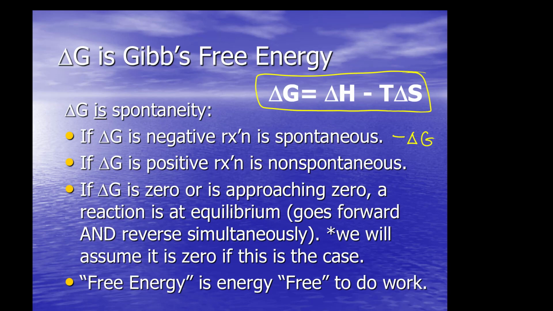What? Okay. If delta G is positive, the reaction is not spontaneous, because that means there's no Gibbs free energy given off. In fact, you have to add energy in to make the reaction happen. Okay. If delta G is 0, then we have what's called equilibrium. Equilibrium is where both reactions, a forward and reverse reaction, are occurring simultaneously at the same rate. Okay. And then free energy, just to redefine, is energy available to do work.